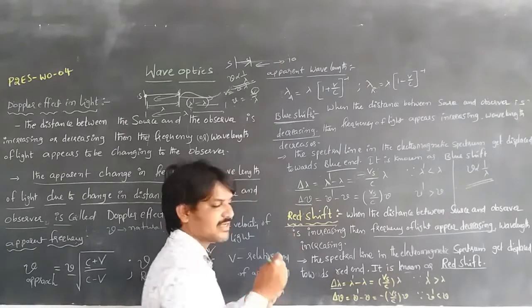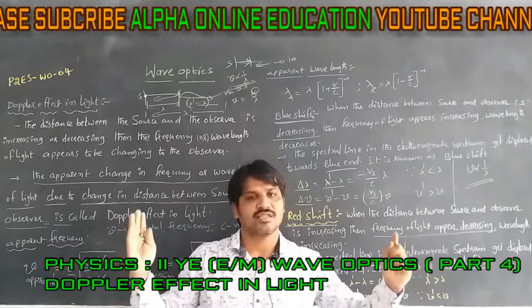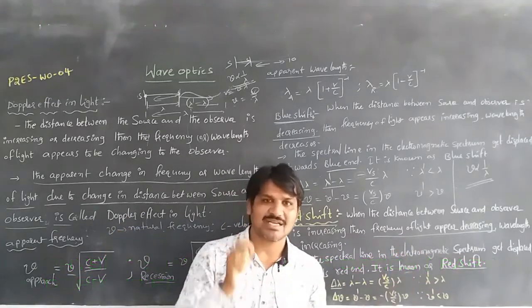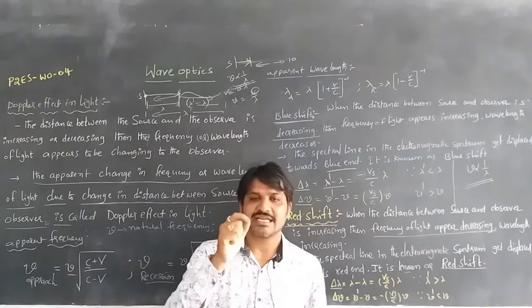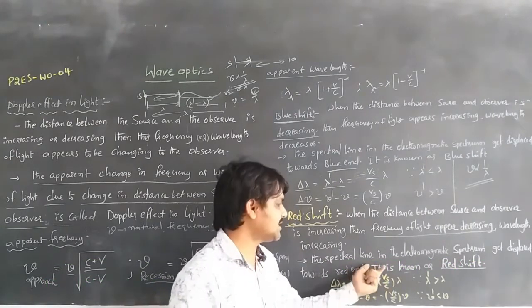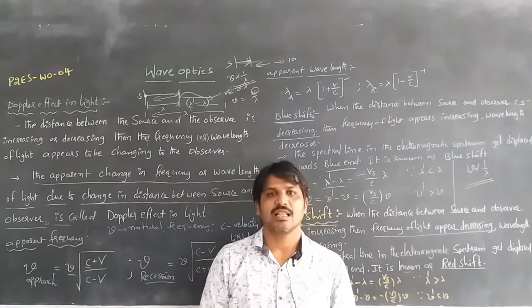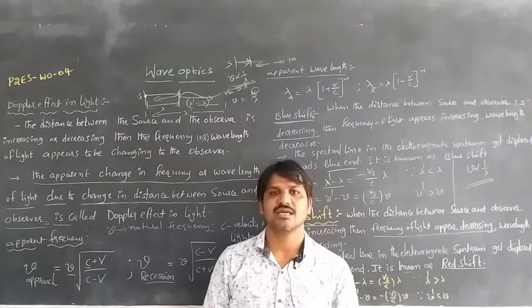So redshift means whenever the source and observer are moving away from each other, the frequency decreases and the wavelength increases. So the spectral lines of the electromagnetic spectrum get displaced towards the red end, known as redshift. This is about the Doppler effect in light. Let's see the applications of the Doppler effect in light.